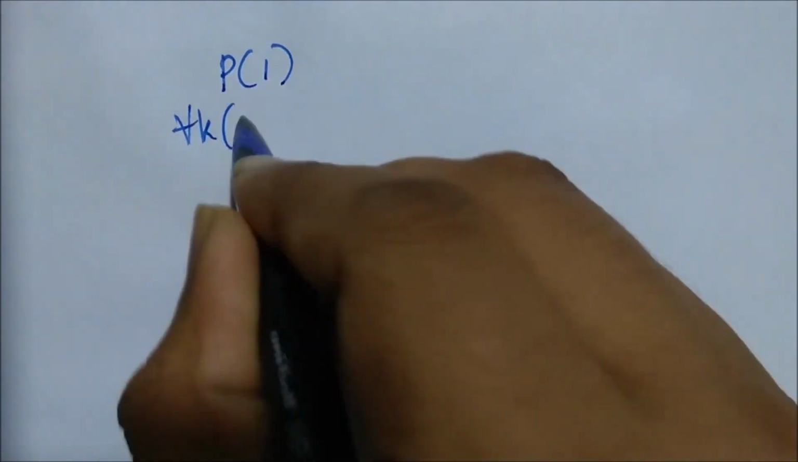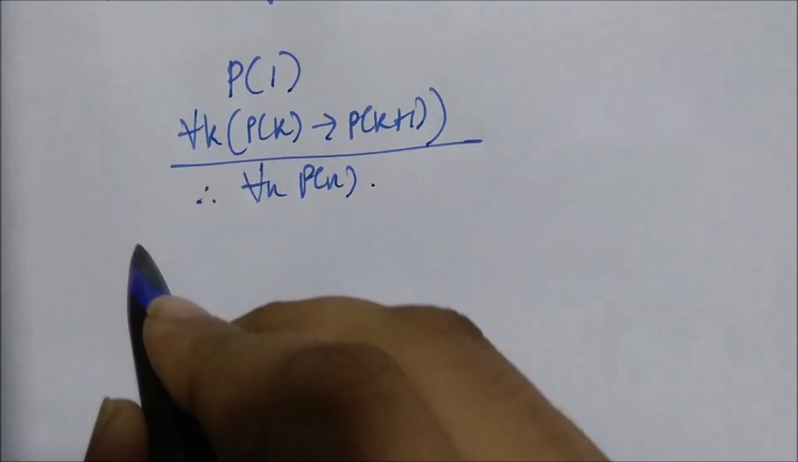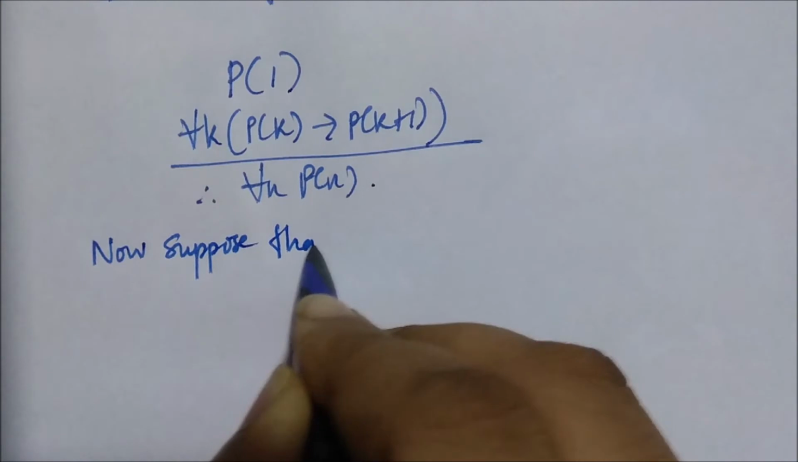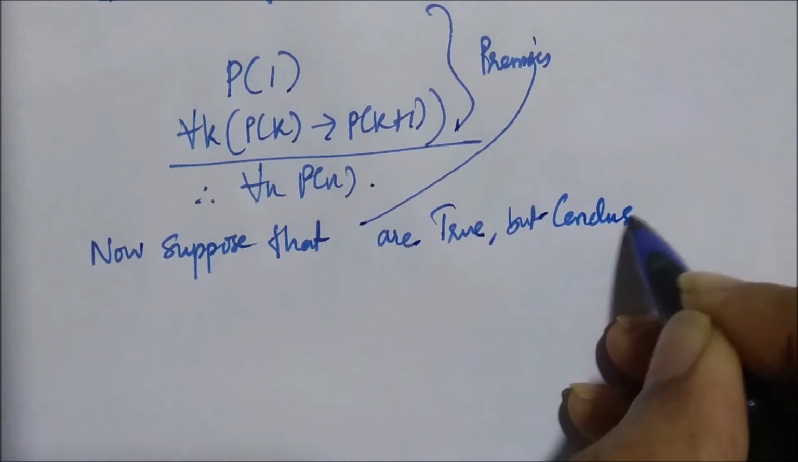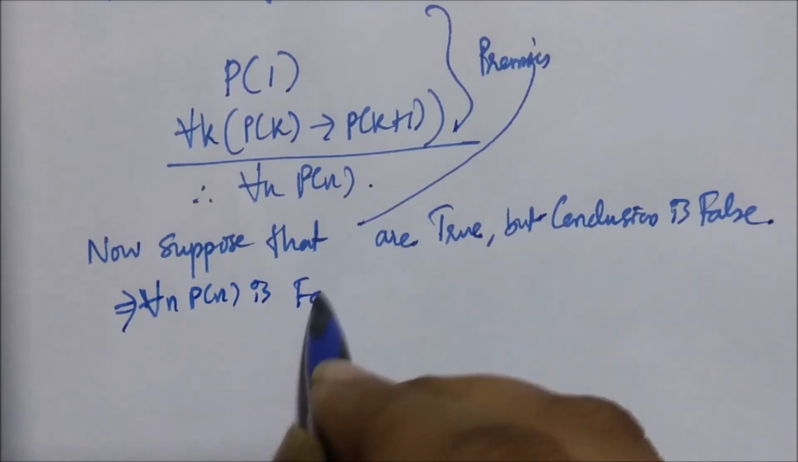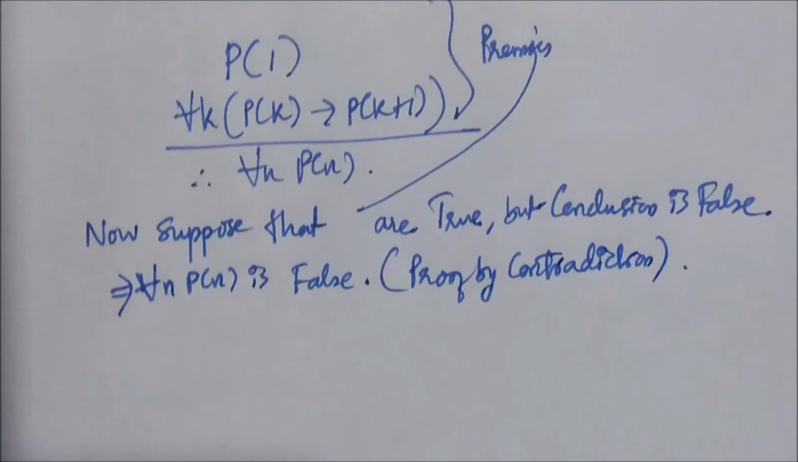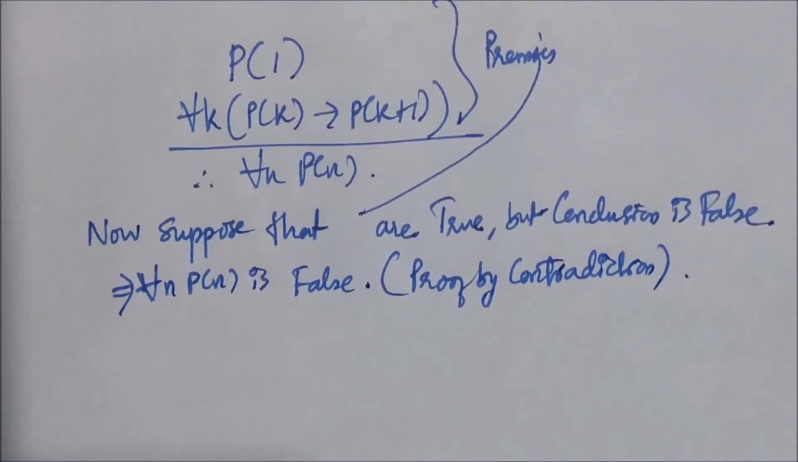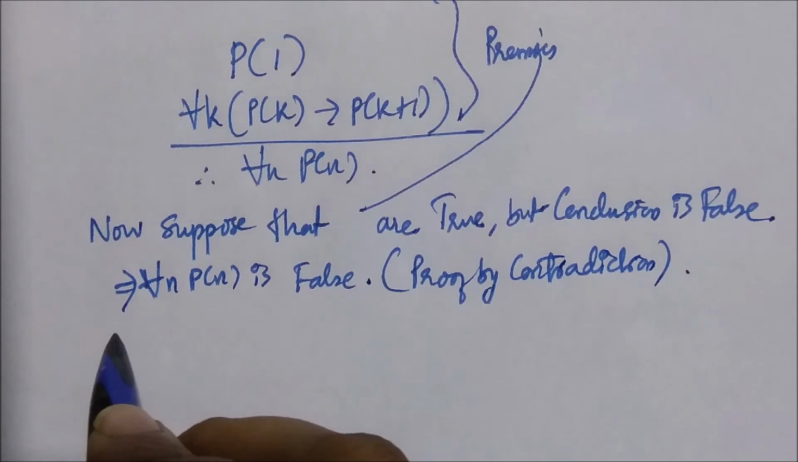So now we are going to prove the rule of inference P(1), and for all k, P(k) implies P(k+1), implies for all n, P(n). We are going to do this using a proof by contradiction technique. So we suppose that the premises are true but the conclusion is false. That's how proof by contradiction works, right? If there is a conditional statement P implies Q, the negation of P implies Q is nothing but P and not Q. So we assume that the premises are true but the conclusion is false.